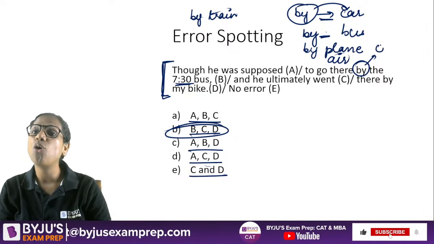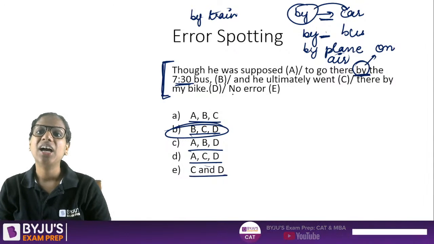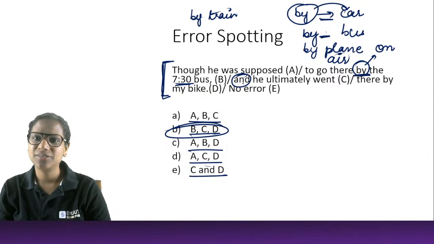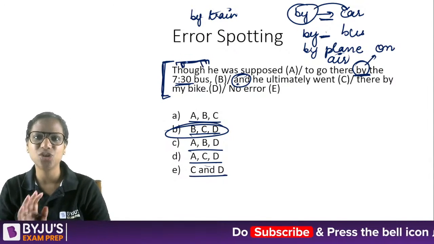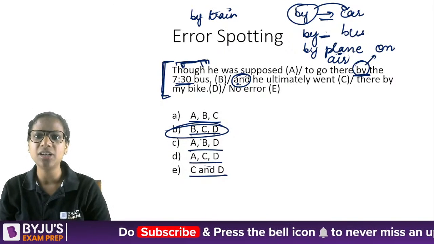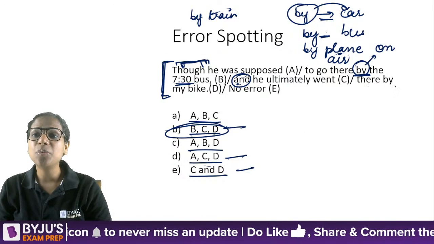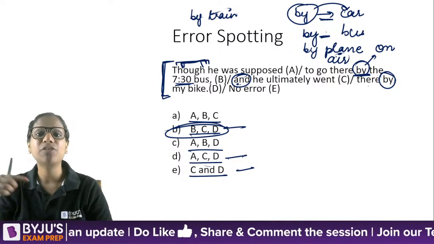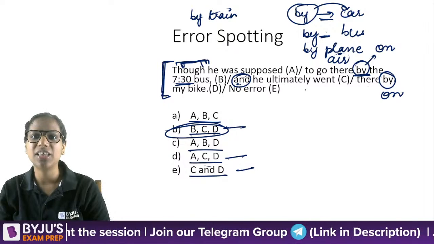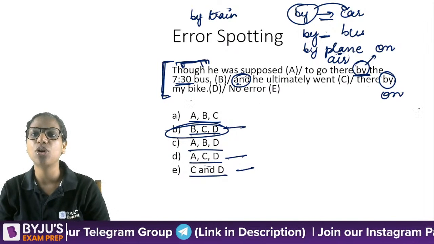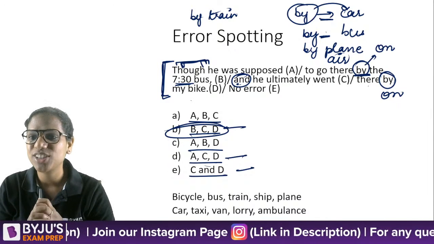It should rather be on the 7:30 bus. On the 7:30 bus. And 'and' is not really required here. Why 'and'? I have given a contrast here already. There is a conjunction already to show contrast; 'and' is not required. So C was supposed to have an error anyway. Okay. There, by my bike, again, when I say my bike, I've specified the bike. So on my bike. Okay. He ultimately went there on my bike. On the 7:30 bus, on my bike. So B, C, and D. So this is the concept involved here.